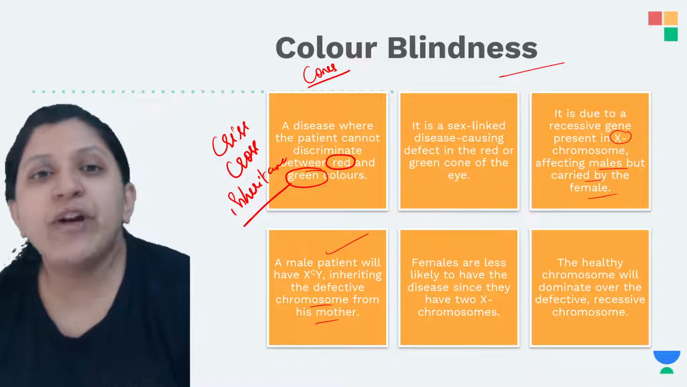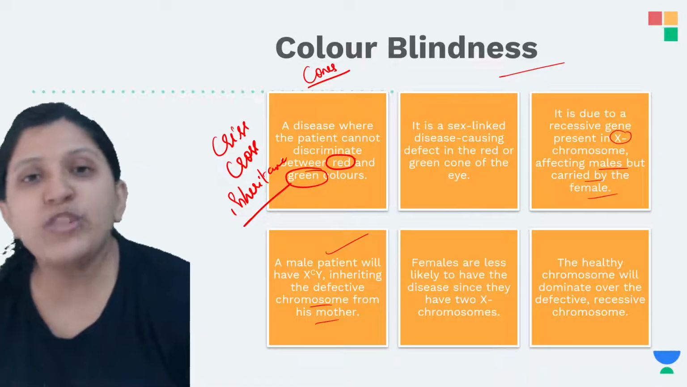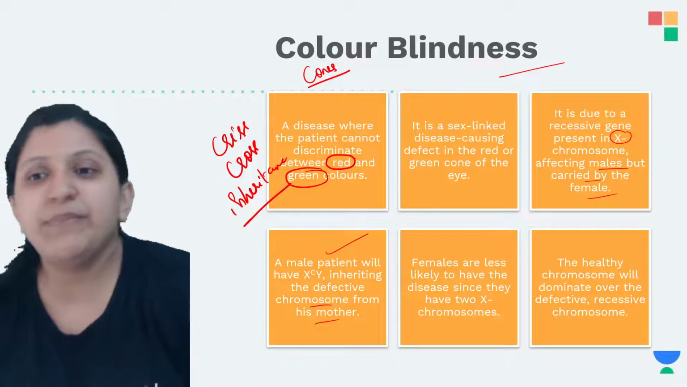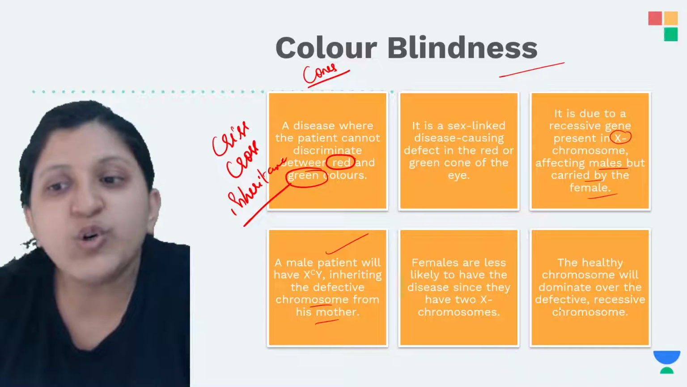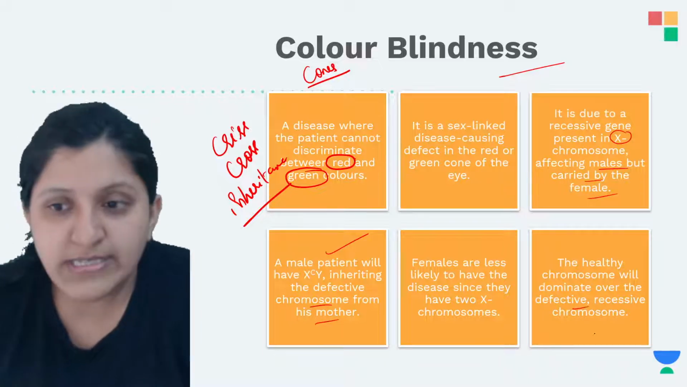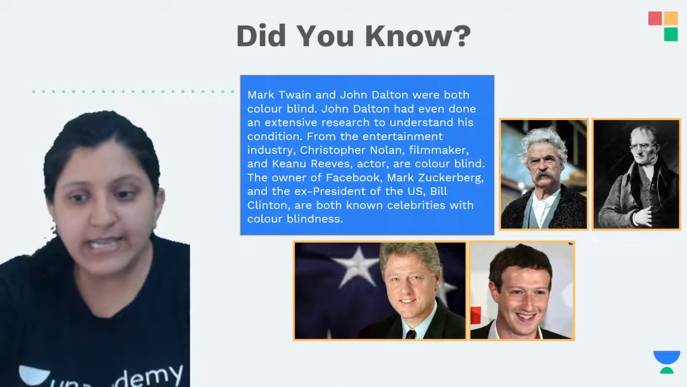Okay, so if one is affected, the other one will work normally. If both are affected, in that case the female can have the disease. So the healthy chromosome will dominate over the defective or recessive chromosome. Yes. Okay, so let's see some case studies again.